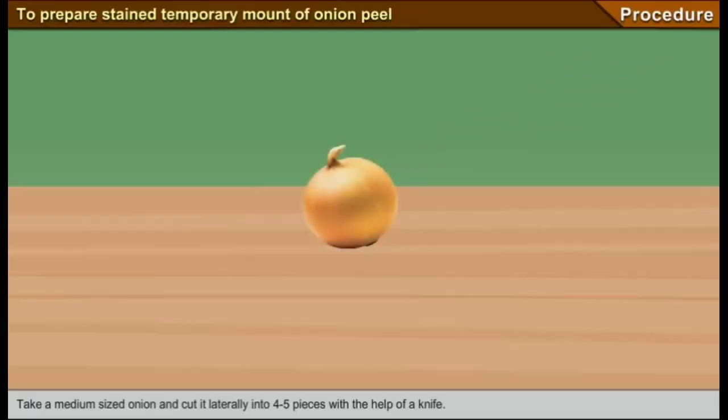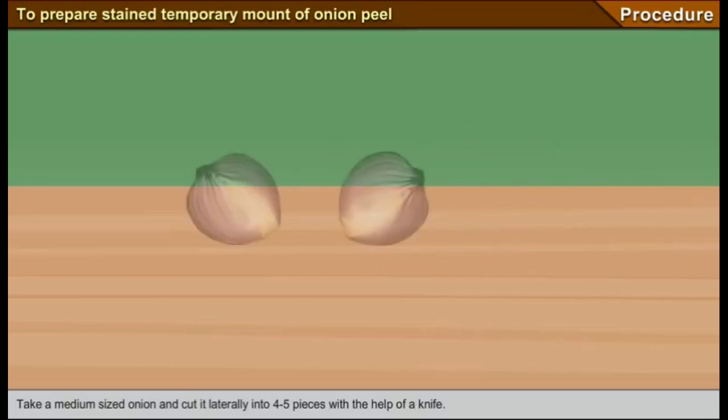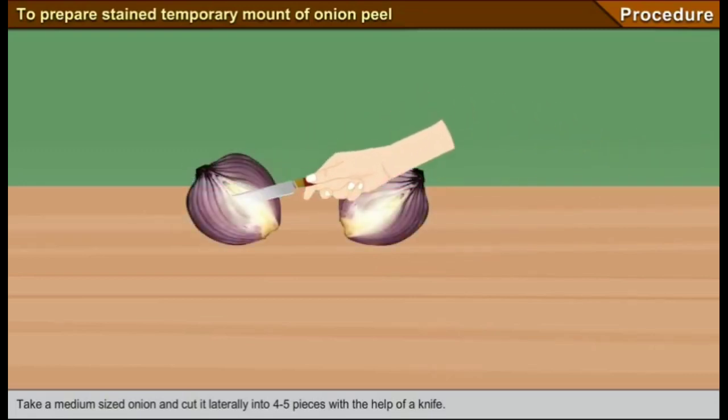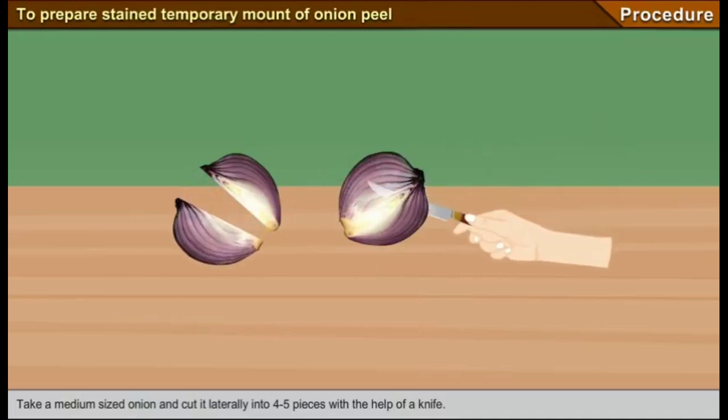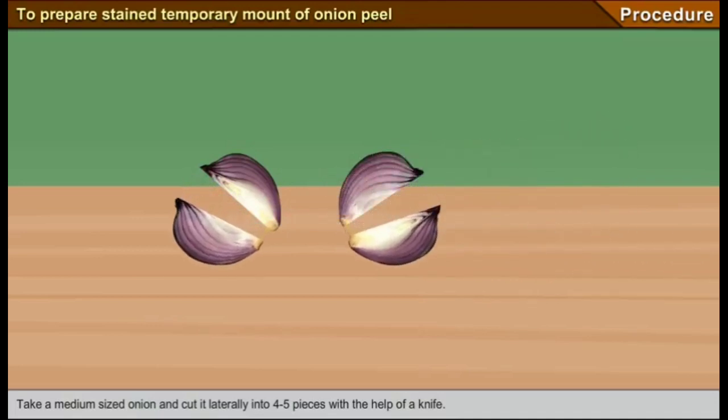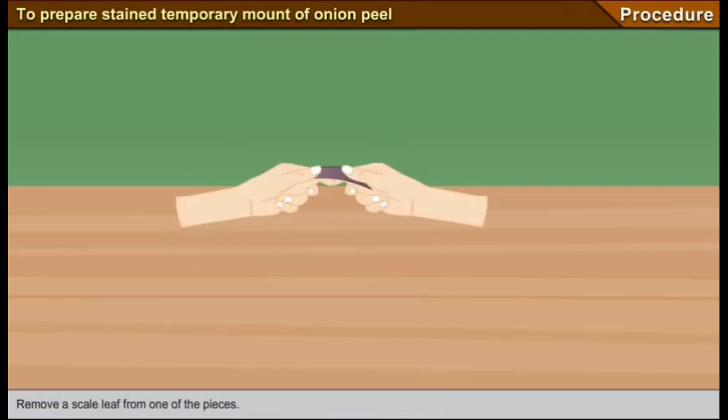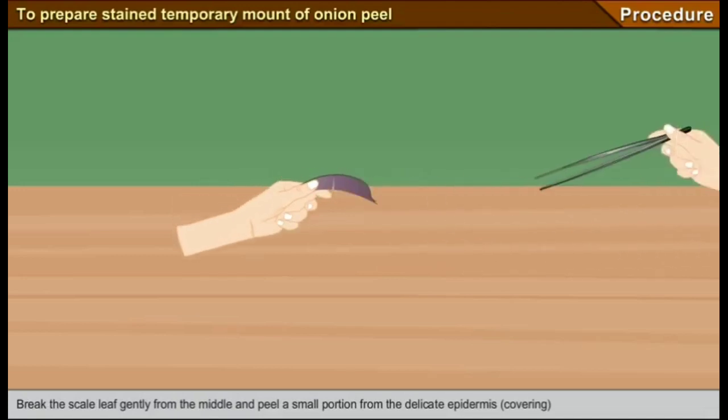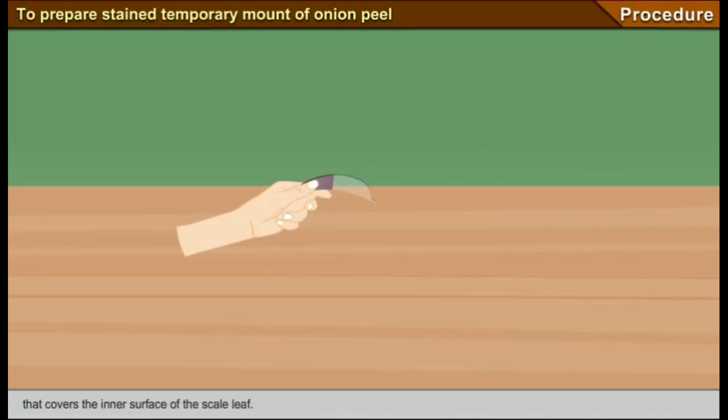Procedure: take a medium-sized onion and cut it laterally into 4 to 5 pieces with the help of a knife. Remove a scale leaf from one of the pieces. Break the scale leaf gently from the middle and peel a small portion of the delicate epidermis, that is the covering that covers the inner surface of the scale leaf.